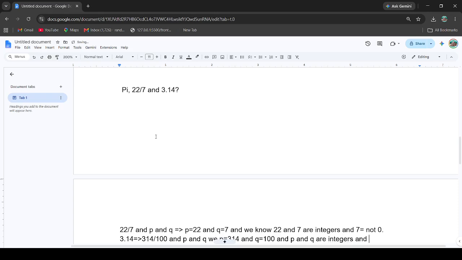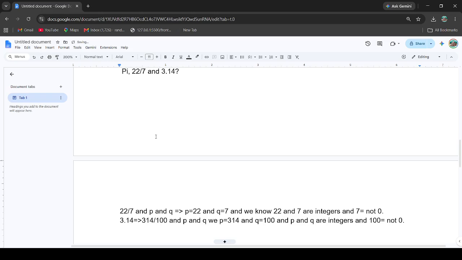And the last condition, 100 is not equal to 0 as well. So we can say that it is a rational number, while pi is not an integer. So the first condition is not satisfied here, so we can say that pi is not a rational number.